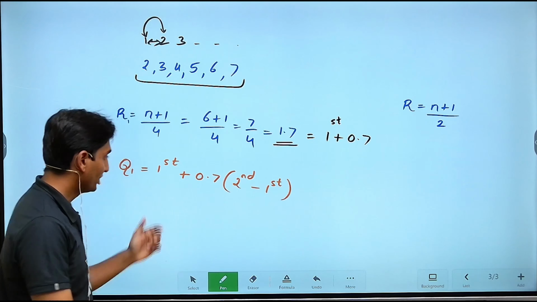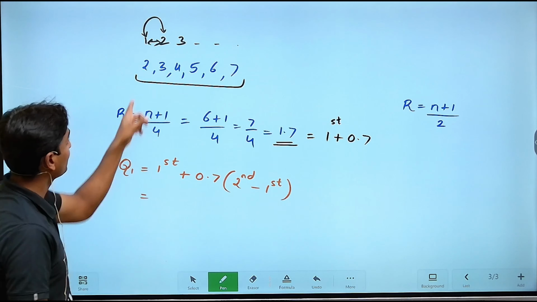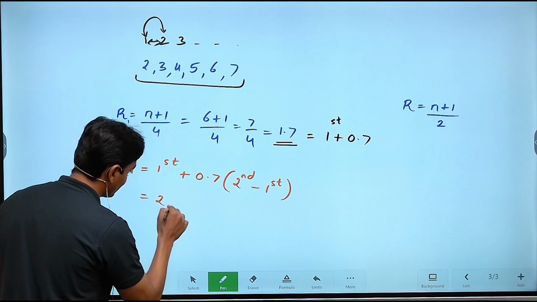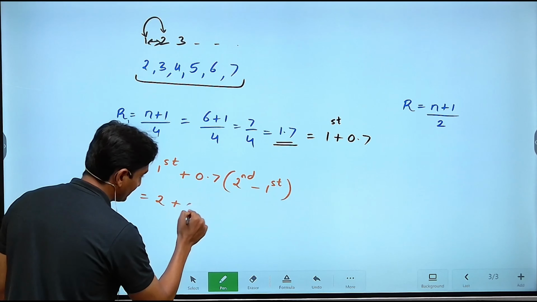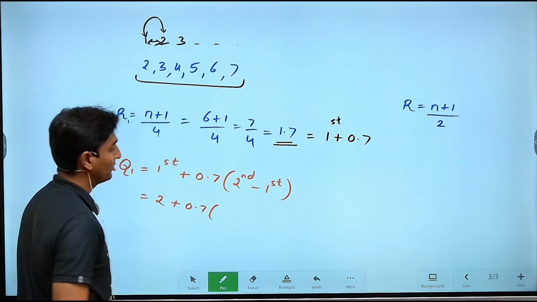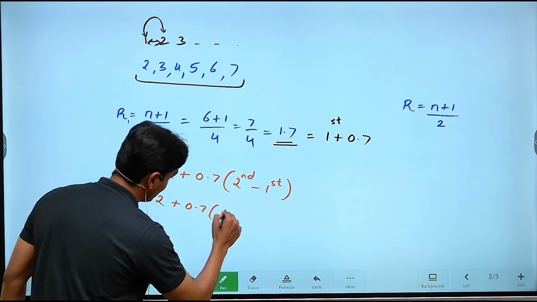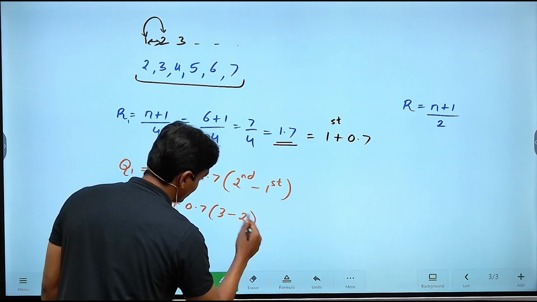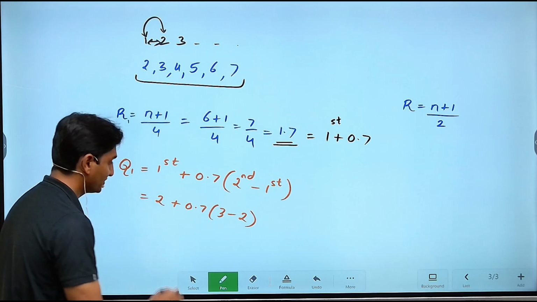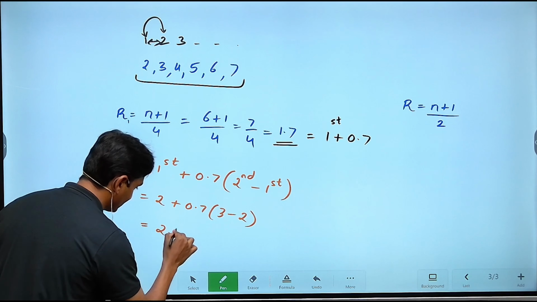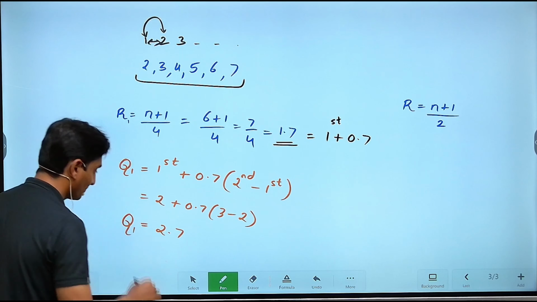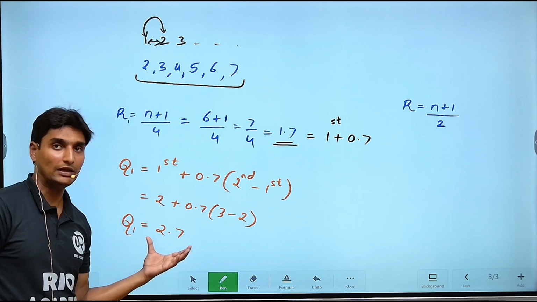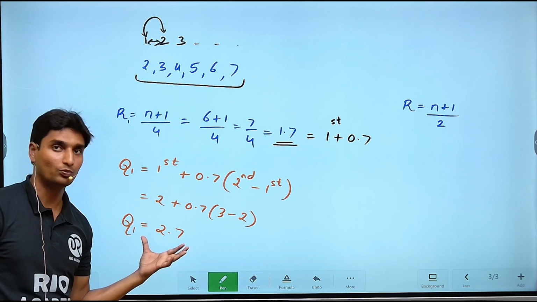So, what is the first term, guys? The first term is nothing but 2 here. 2 is the first term plus 0.7 as it is multiplied with the second term, which is nothing but 3, minus the first term, which is 2. So 3 minus 2 is 1, into 0.7 is 0.7. So the first quartile will turn out to be 2.7.